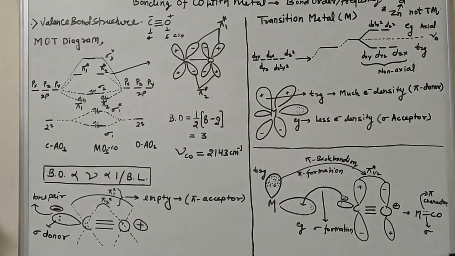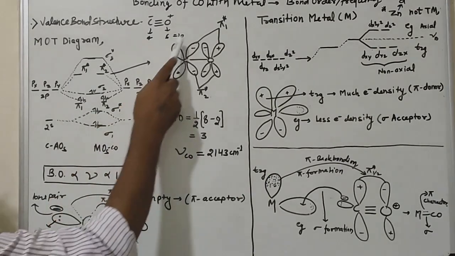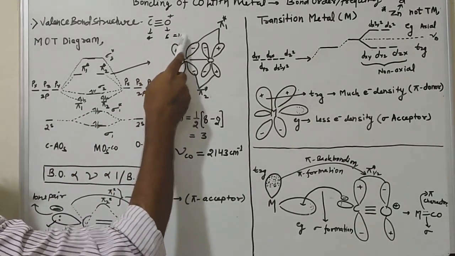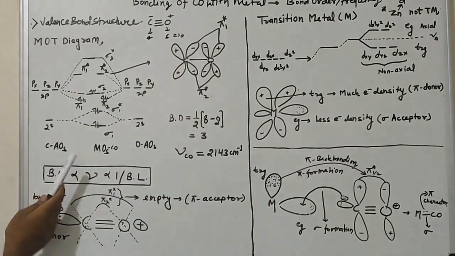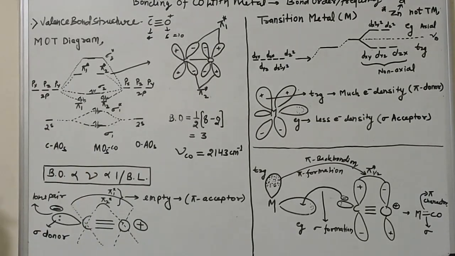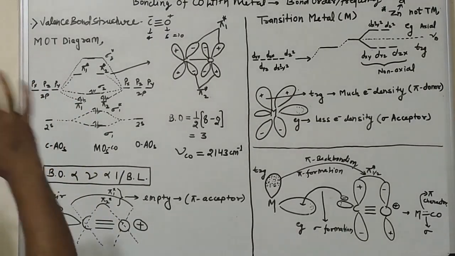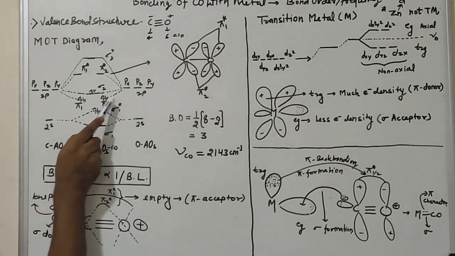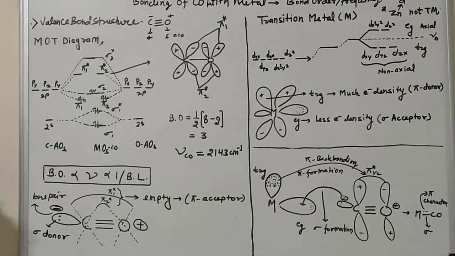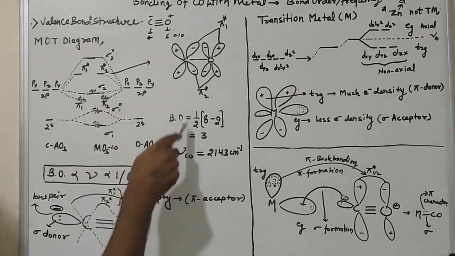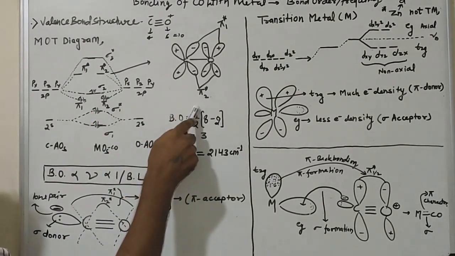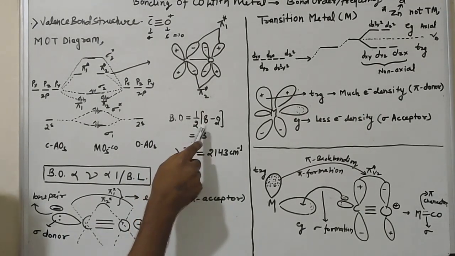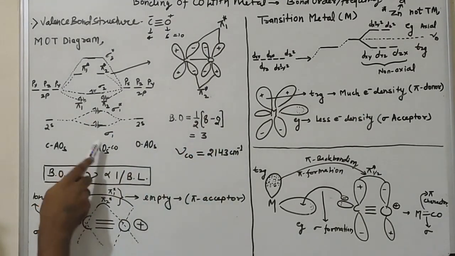Now, looking at the bond order calculation, we have 10 electrons in the valence shell of carbon monoxide. If we fill up the electronic configuration, we put 2 electrons here, 2 here, 2 here, 2 here, and 2 here, because one orbital can have only two electrons. The bond order is equal to 1 by 2 of bonding electrons minus anti-bonding electrons.